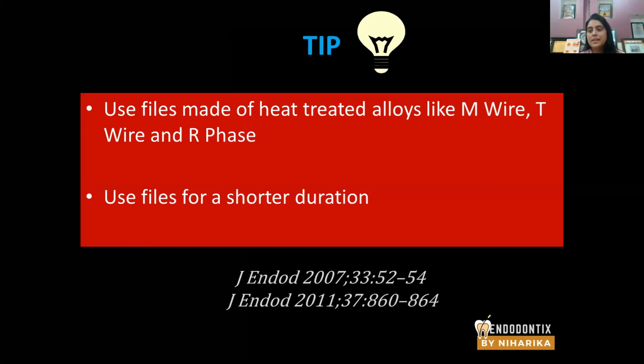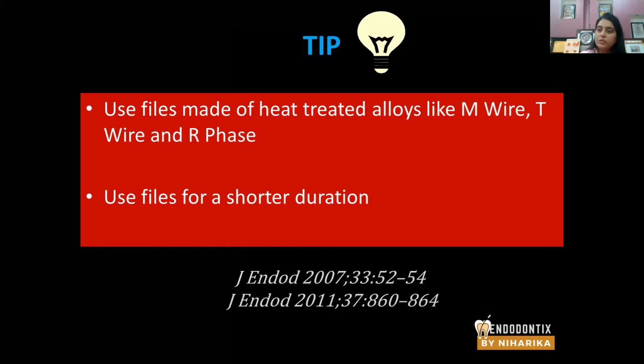When the speed is more, the cutting efficiency enhances. When the speed is less, the cutting efficiency reduces, but the cyclic resistance enhances. The file's longevity increases. You can use the file for a number of cases, but the cutting efficiency is really compromised. So the parameter here is make a wiser decision, use heat treated alloys.